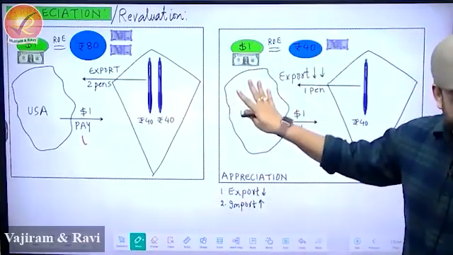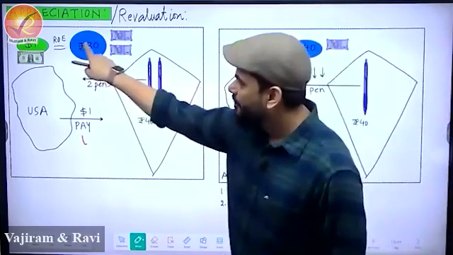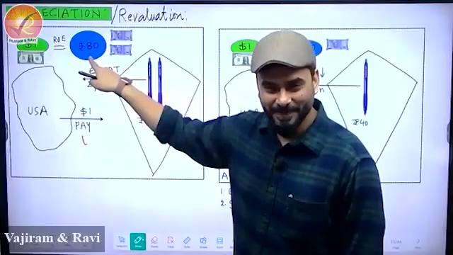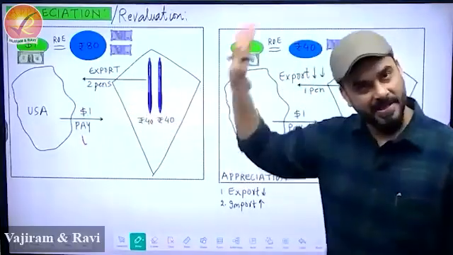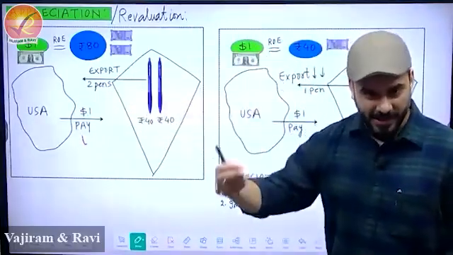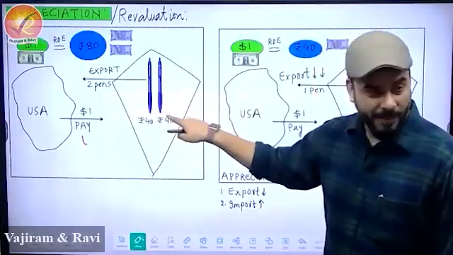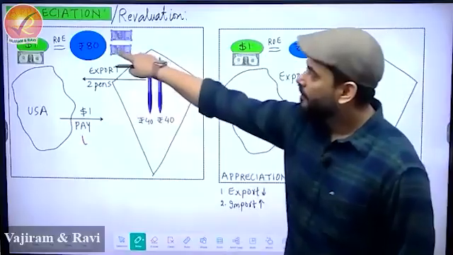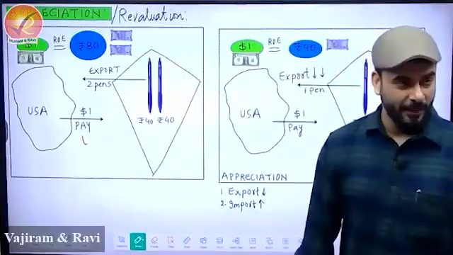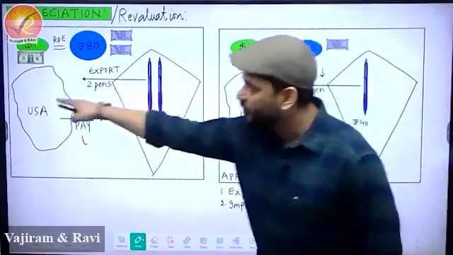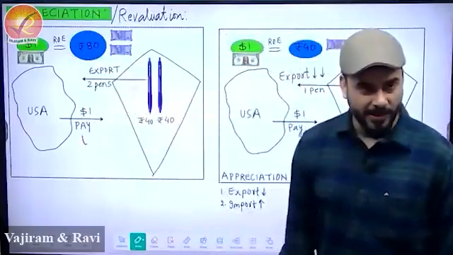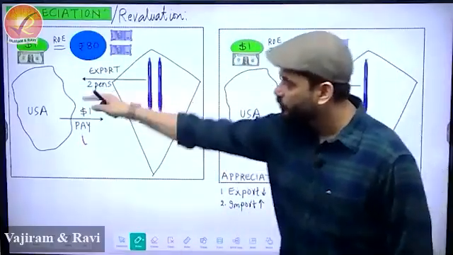So see what is happening here. Look carefully. This is so easy. Earlier the value of $1 was 80 rupees, and the price of each pen is the same. I am taking the same example so that it's easy. So 40 rupees each pen. If somebody sends $1 to us, since $1 is equal to 80 rupees, how many pens are we going to send to that person? 2 pens, because 1 pen is 40. So we will send 2 pens.